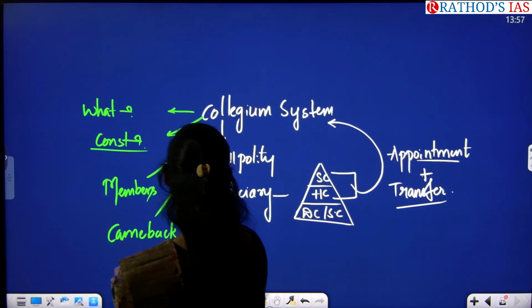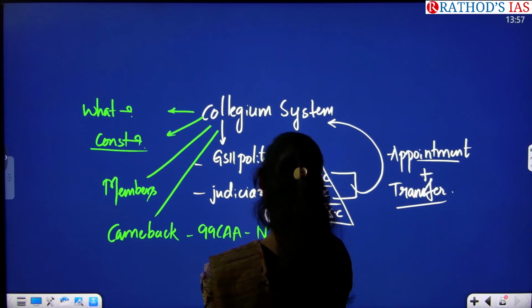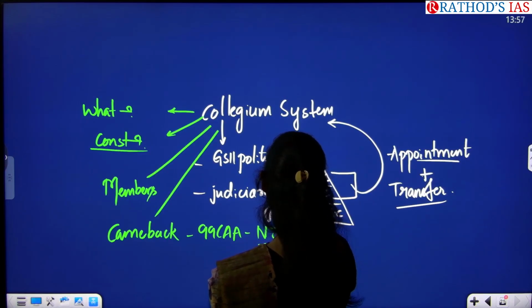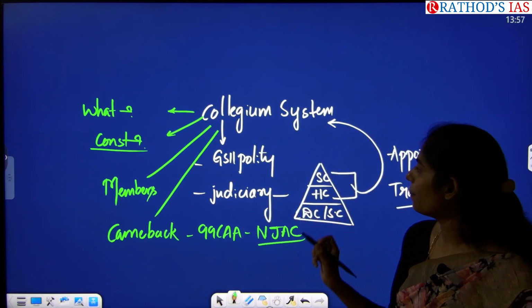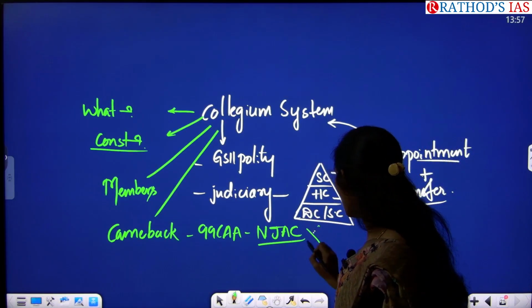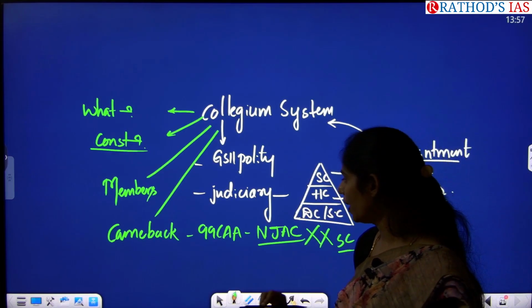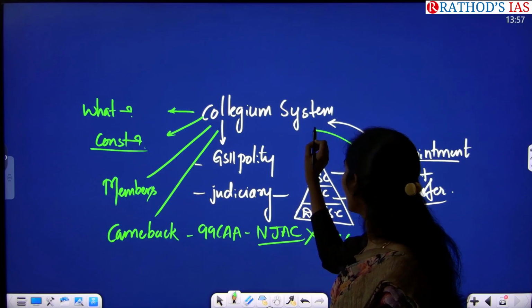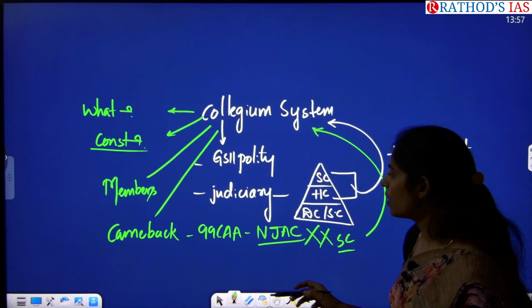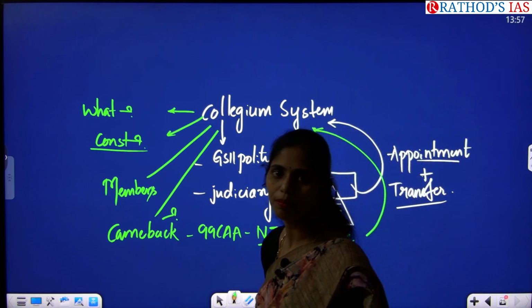And you have to see why we came back to it. We came up with the 99th Constitutional Amendment Act, that is NJAC, a National Judicial Appointments Commission, to appoint the judges of the Supreme Court and High Courts. But our Supreme Court declared this NJAC unconstitutional, null and void. And again, we came back to this collegium system. So you have to see what the reasons are why we came back to this collegium system. That is a very important thing.